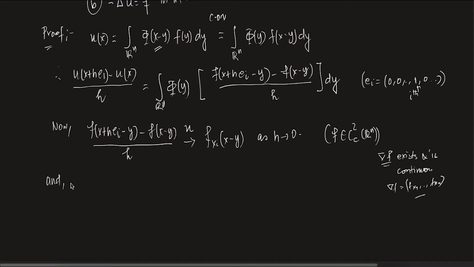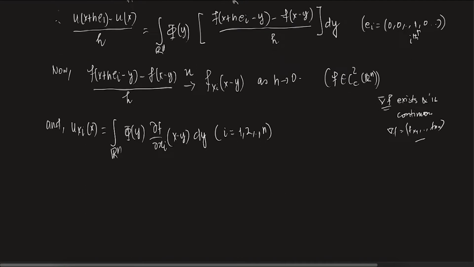thus what happens? u_xi at the point x will be given by the integral over Rn of phi of y times del f del xi at the point x minus y dy, for i equals 1 to n. Clear?